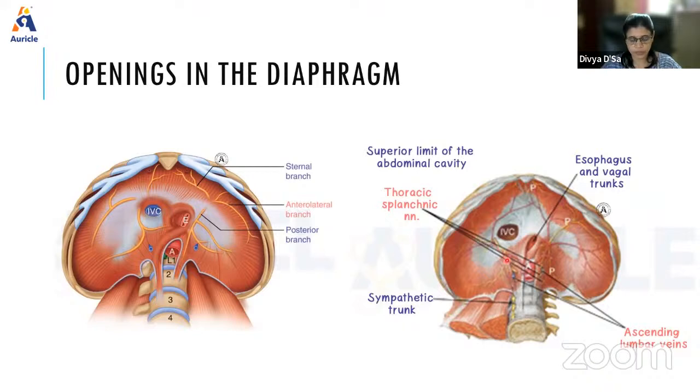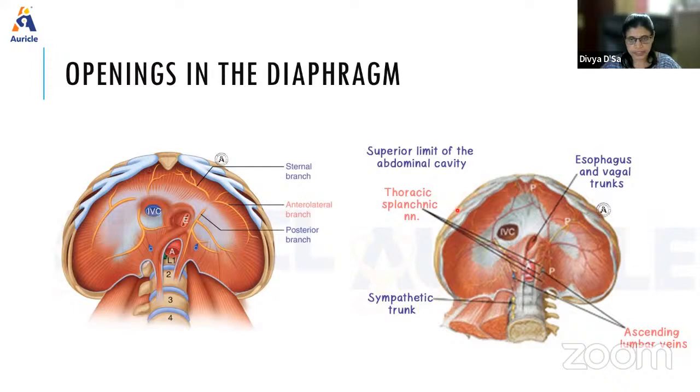Minor openings include a small triangular gap known as the space of Larrey. It is present here near the sternal origin. It is a small space initially, but if it is large, we call it the foramen of Morgagni. So the foramen of Morgagni is nothing but the small space of Larrey present near the sternal origin.